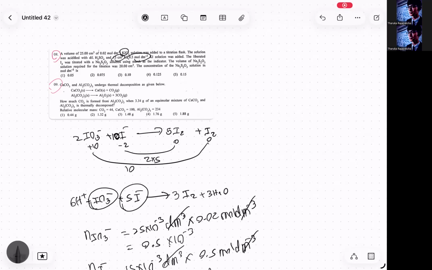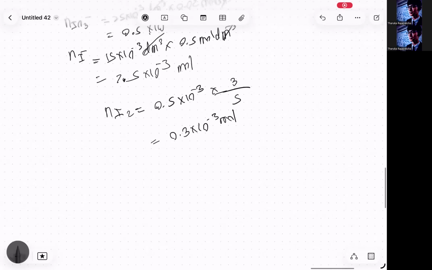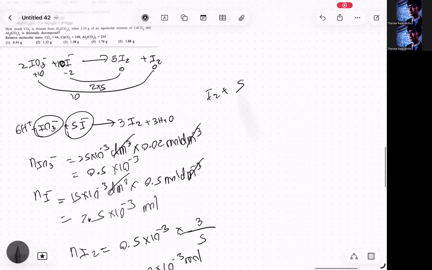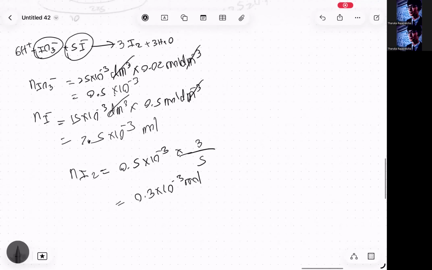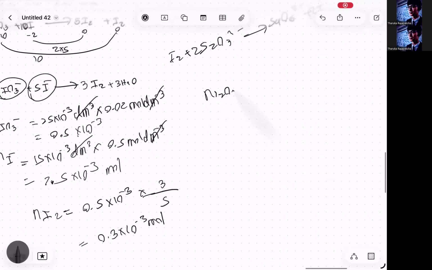The volume of S2O3 2- required for the titration was 20 cubic centimeters, right? Now from I2 we can calculate the S2O3 2- amount, because I2 will react with S2O3 2- according to this equation: 2S2O3 2- forms S4O6 2- and 2I-. Then the number of moles of S2O3 2- will be twice that amount, right? 0.6 10 to the power minus 3.